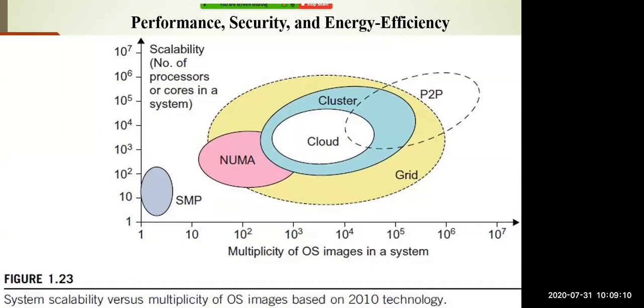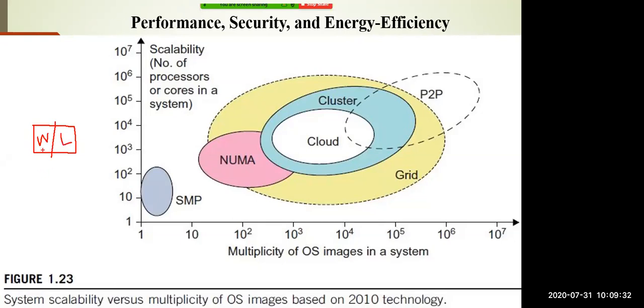So if you see, this particular diagram shows system scalability. If you see here, on one side you have scalability, and on another side you have multiplicity of operating systems. Multiplicity of operating systems means your computer system can have two operating systems. On one you can install the Windows operating system, and on the other you can install the Linux operating system.